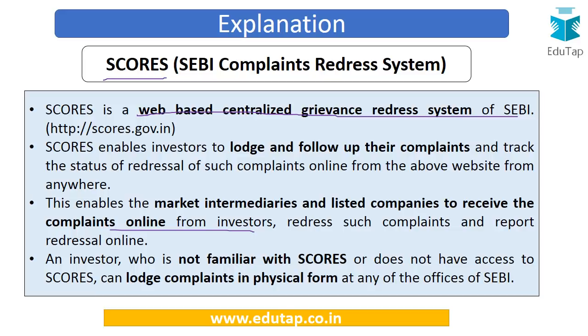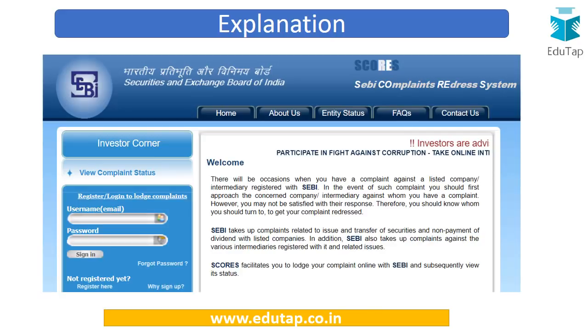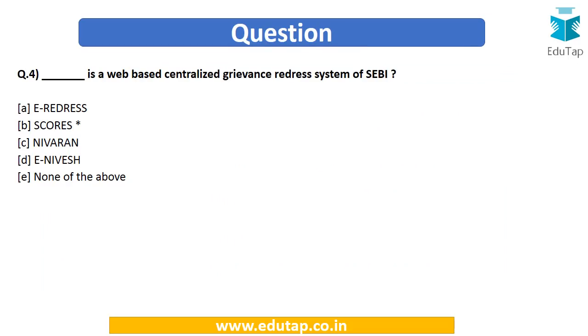Now, if the investor is not familiar with this online system, there is also a facility of physical filing of the complaints at any of the offices of SEBI. This is how this particular portal looks. This is the SCORES portal, the SEBI Complaints Redress System, as you can see, and you can file your complaints. You can log in to lodge the complaints, and you can also track the status of your previous complaints. So now we can easily answer this question: SCORES is a web-based centralized grievance redressal system of SEBI, and the answer is option number B.